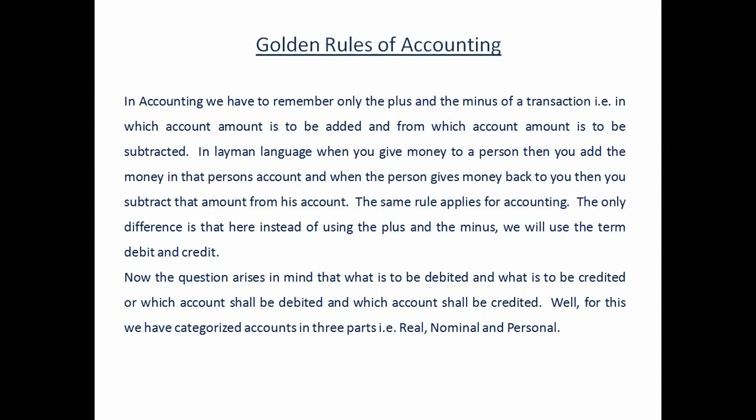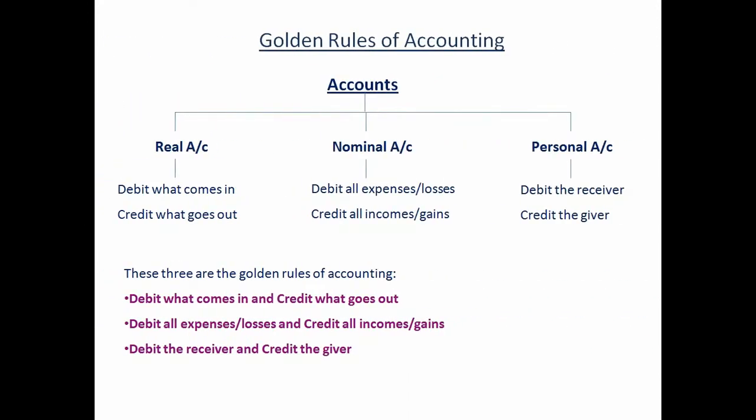For this, we'll discuss 3 golden rules of accounting. The golden rules of accounting are classified on the basis of account types. That is, first is your real account. The rule that follows for real account is debit what comes in and credit what goes out. Next is nominal account. The rule for nominal account is debit all expenses and losses, credit all incomes and gains. And the rule that applies for personal account is debit the receiver and credit the giver.